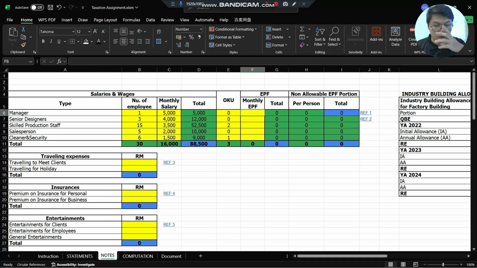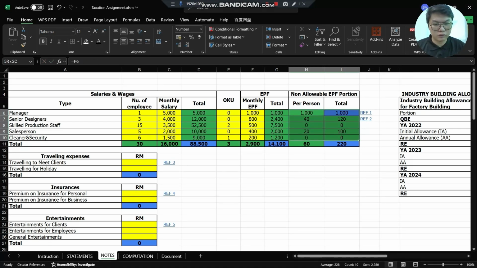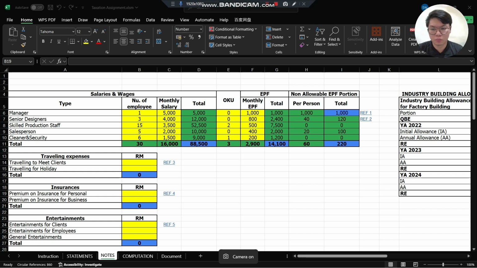For their EPF, for manager we assume 1,000. For senior designer it is 800. For skilled production staff it is 500. For salesman it is 400. And for the cleaner and security it is 200. The non-allowable EPF portion is already auto-calculated using my formula. Next, moving to the traveling expenses.